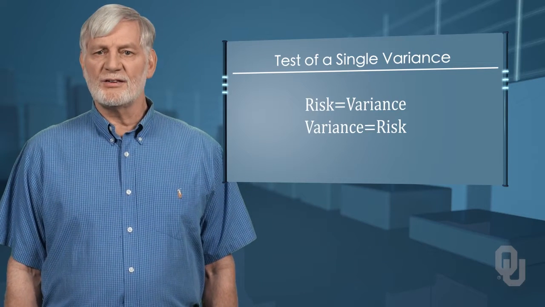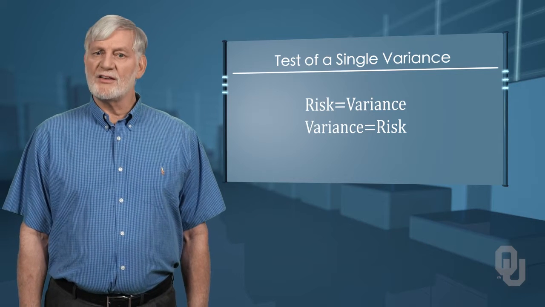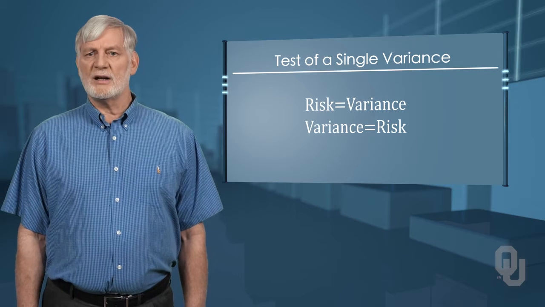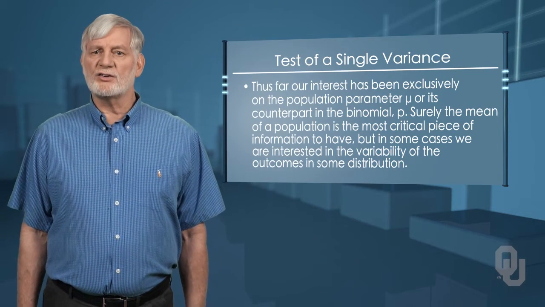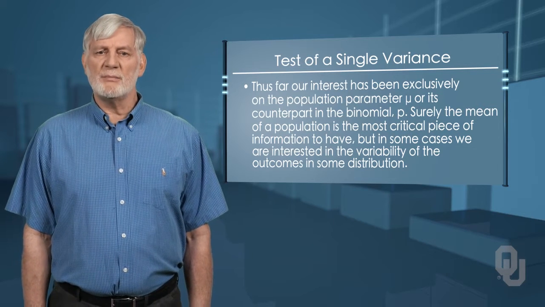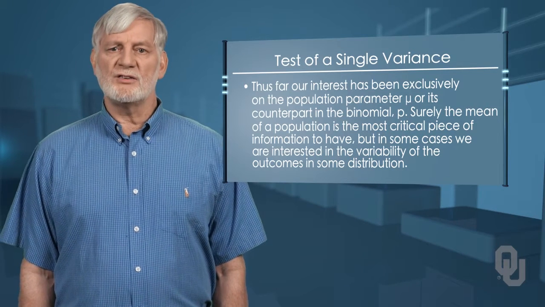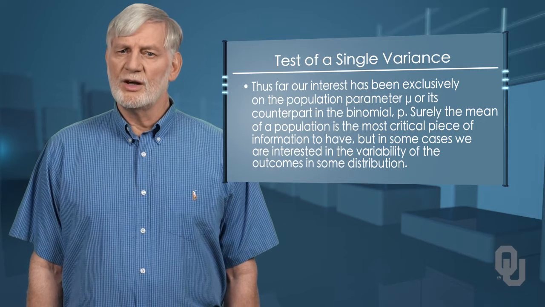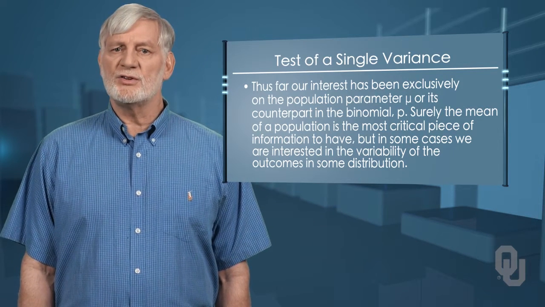Risk is variance, and variance is risk. If all your investment options had the same return, you would have no risk. The variance among the options is zero. Thus far, our interest has been exclusively on the population parameter mu or its counterpart in the binomial p. Surely the mean of a population is the most critical piece of information to have. But in some cases, we are interested in the variability of the outcomes in some distribution.